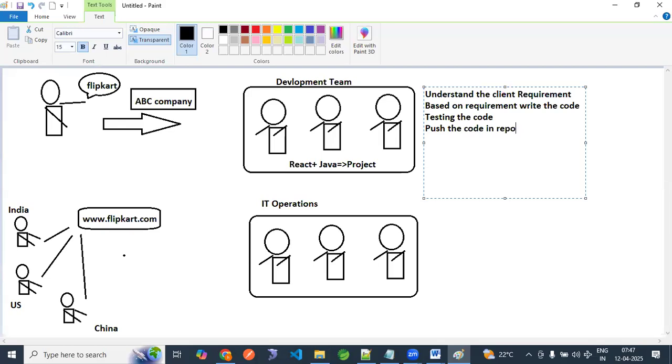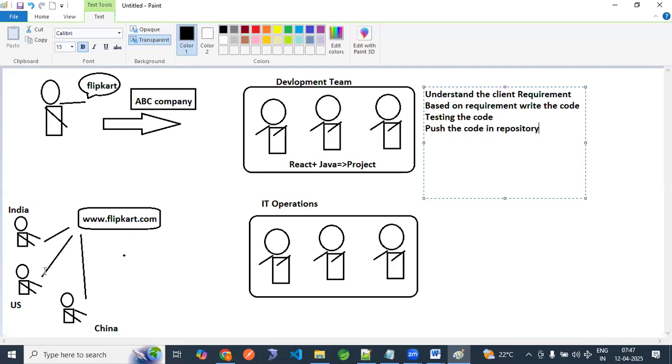Okay, try to observe. Push the code in repository. Means GitHub. Repository can be GitHub, repository can be GitLab, Bitbucket, anything. These are the latest, right? Put the code in the repository. This is the basic requirement of a development team.